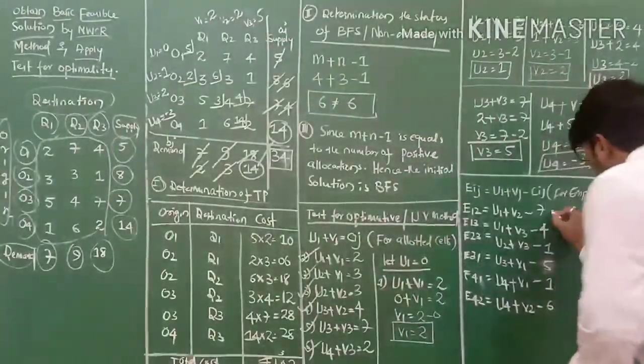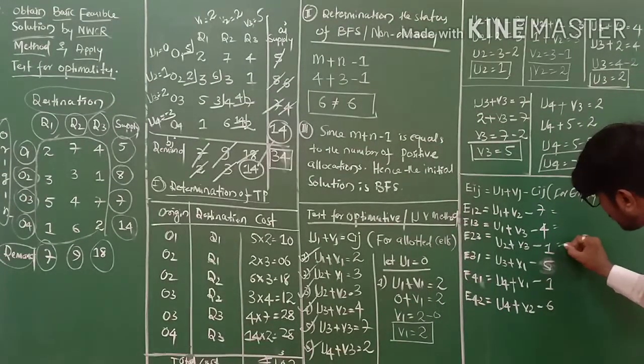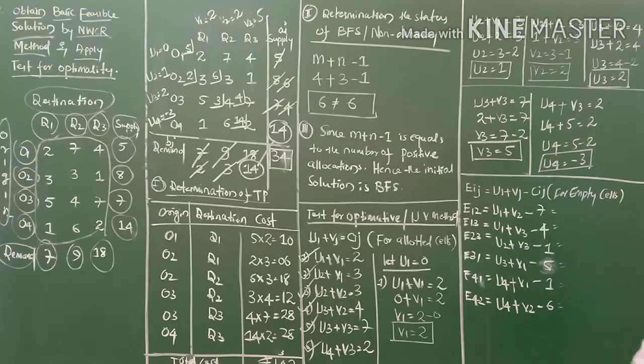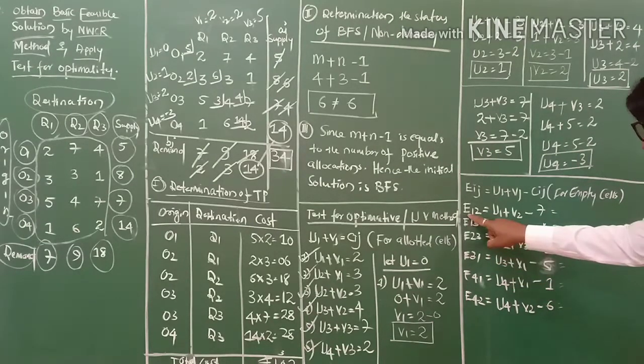Right? We'll find out the values here. If all the values become positive numbers, hence it is said that the test is optimal. Otherwise, it is not optimal. Fine. Now tell me the values.